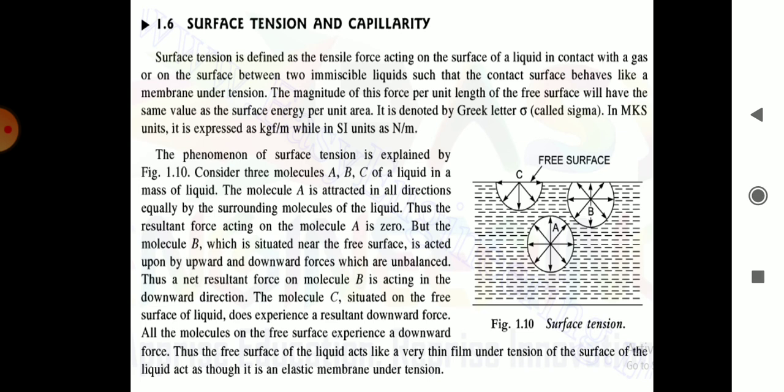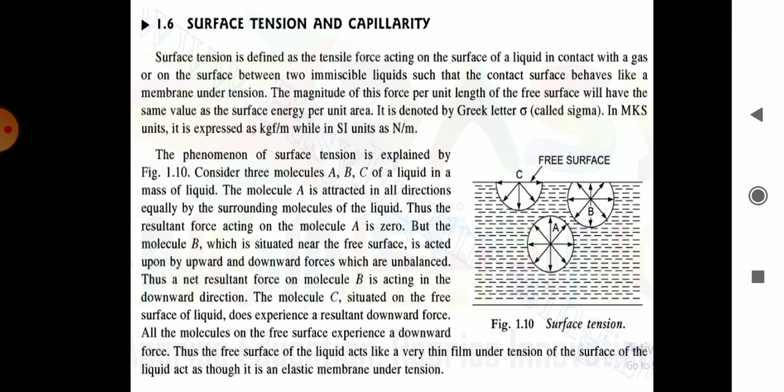Immiscible liquid means liquids which do not mix with each other. The magnitude of this force per unit length of free surface will have the same value as the surface energy per unit area, and it is denoted by the letter sigma.